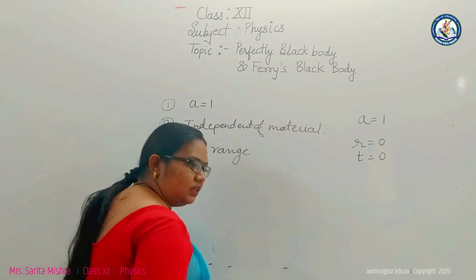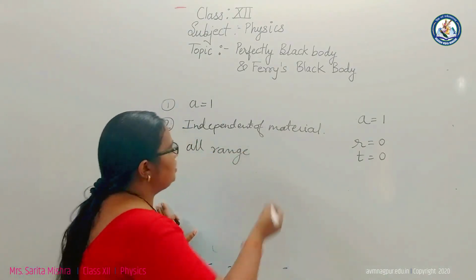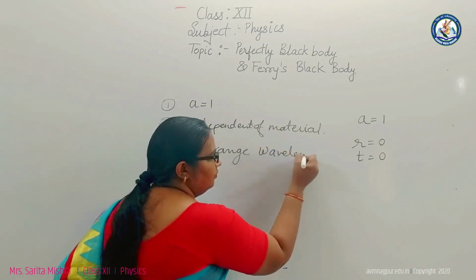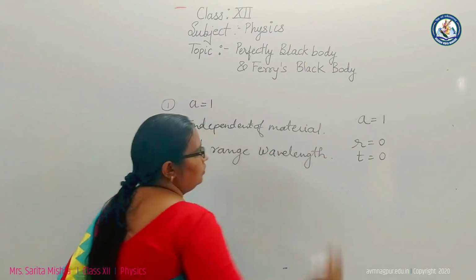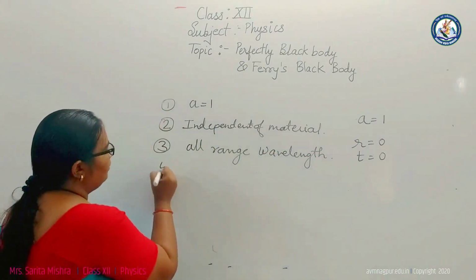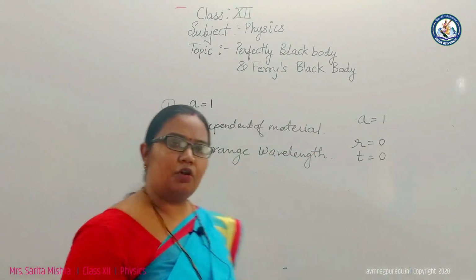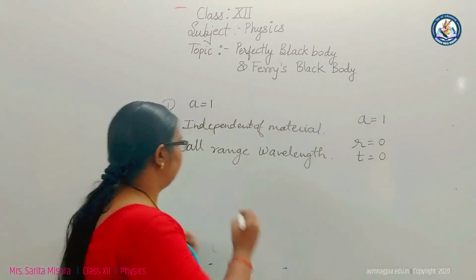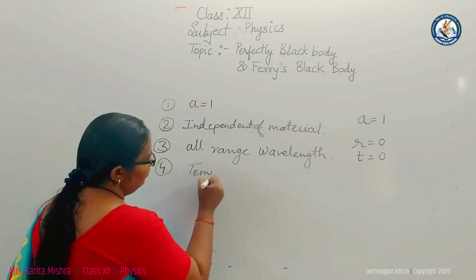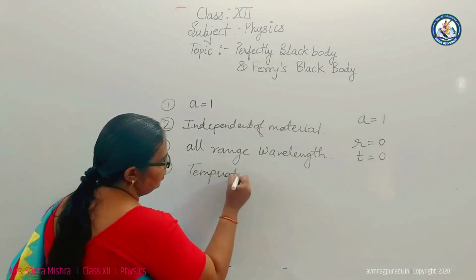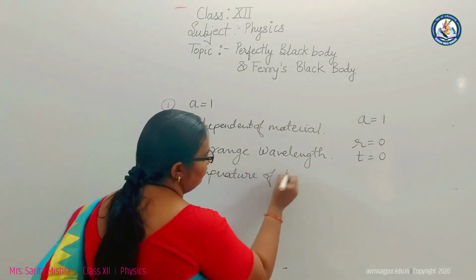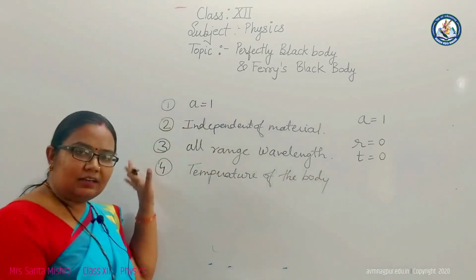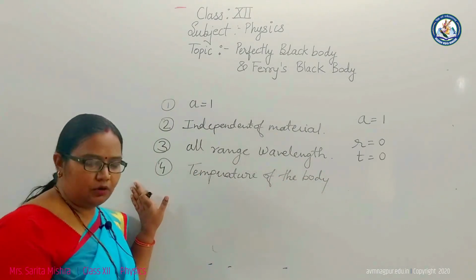The perfectly black body's emission also depends on the temperature of the body. So these are the characteristics of a perfectly black body.